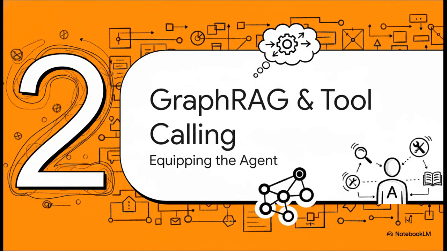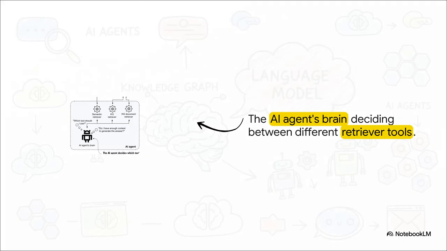Moving right along to section 2, GraphRAG and tool calling, or equipping the agent. All right, let's dive into the nuts and bolts of how this actually builds into a retrieval-augmented architecture, what's fundamentally known as GraphRAG. This is the exact moment we stop treating AI like a basic answering machine and start treating it like a real agent equipped with a specific set of tools to interact with the world.